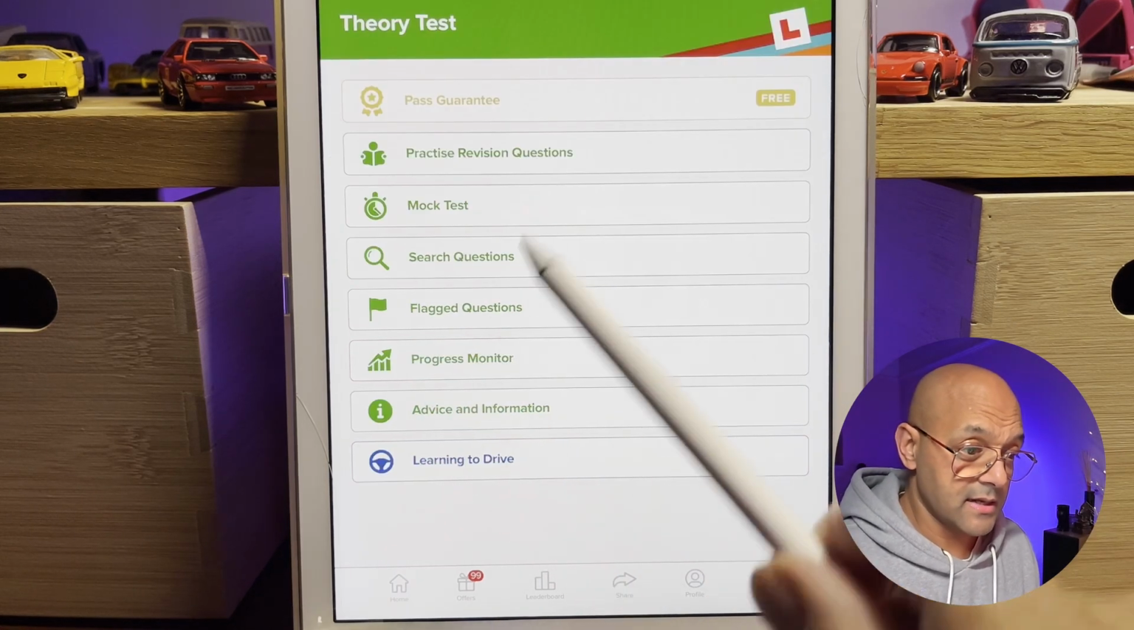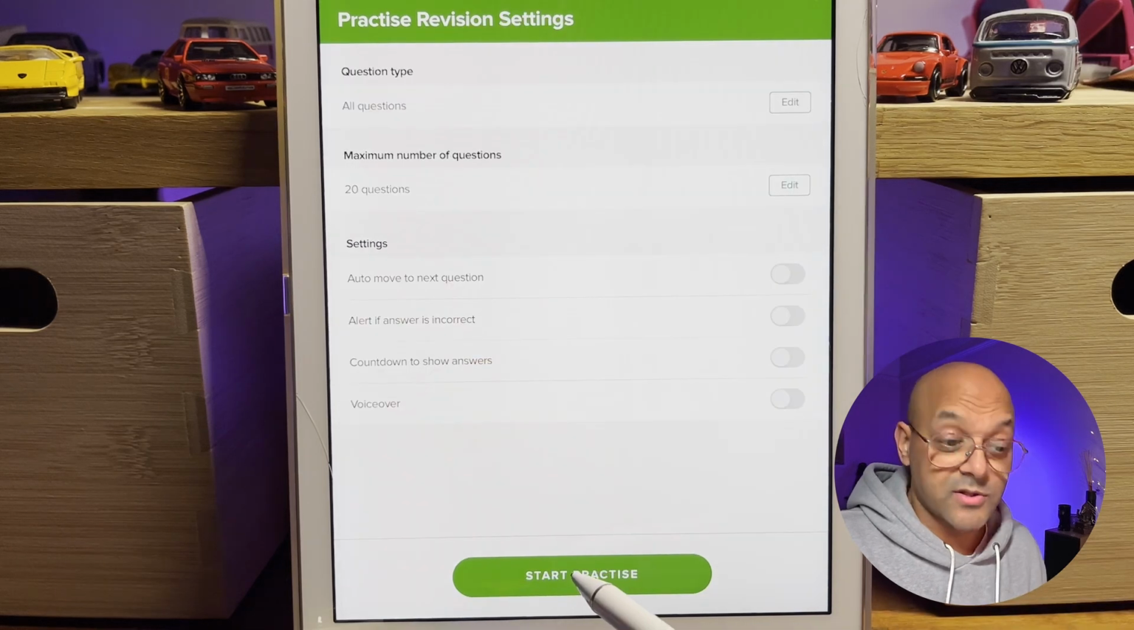Let's hit the theory test. I'm going to do the practice revision questions and we'll go for 20 questions as well.